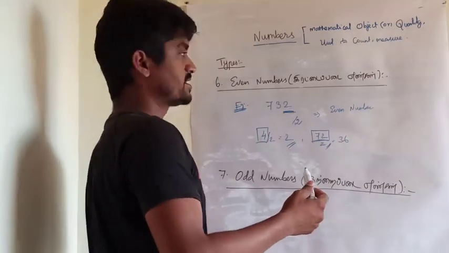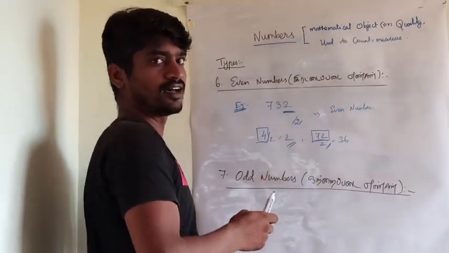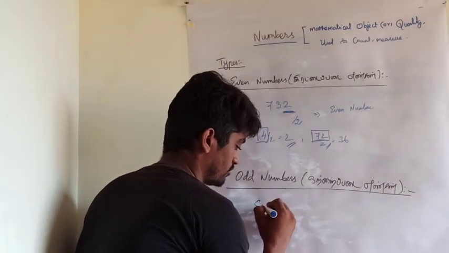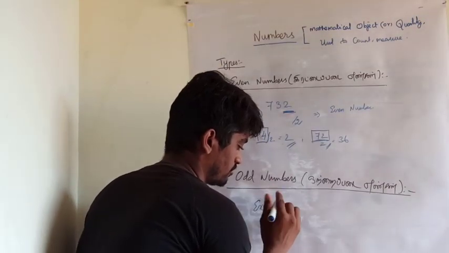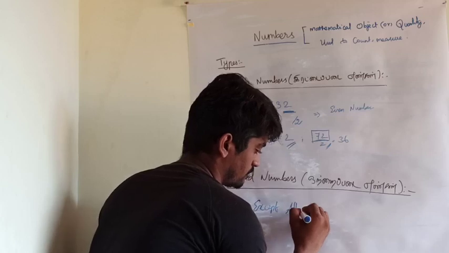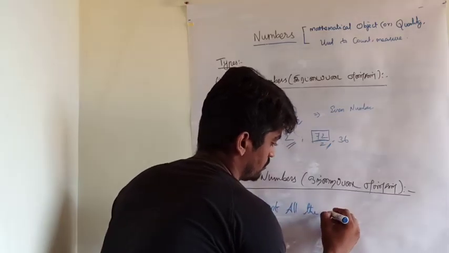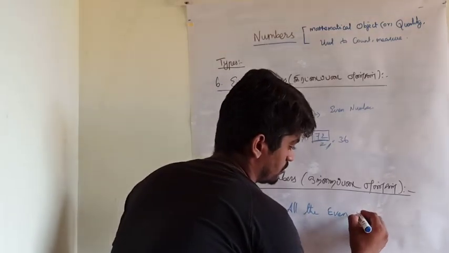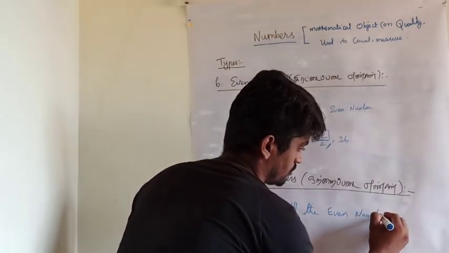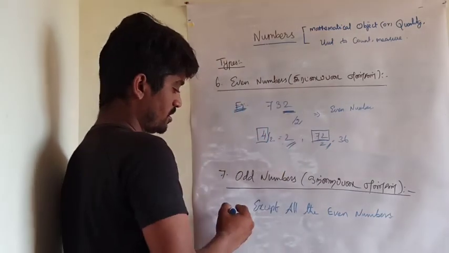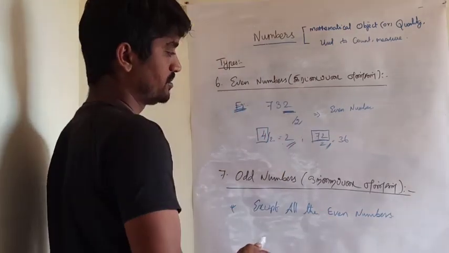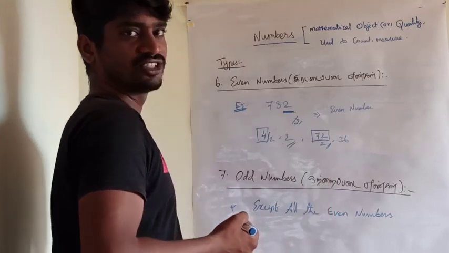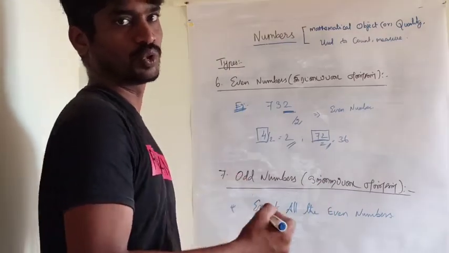All the numbers except even numbers are the odd numbers. The odd numbers should not be divisible by 2.